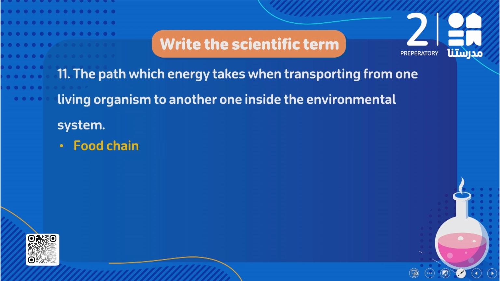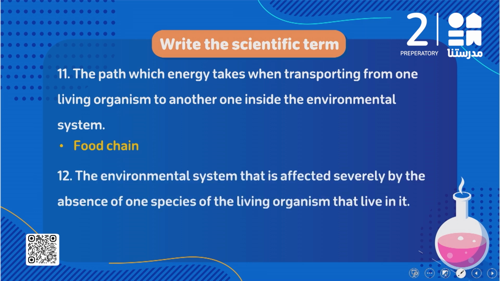Food web. So again, the path which energy takes when transferred from one living organism to another inside the environmental system is called food chain. And when we have more than one food chain, we are going to talk about food web.